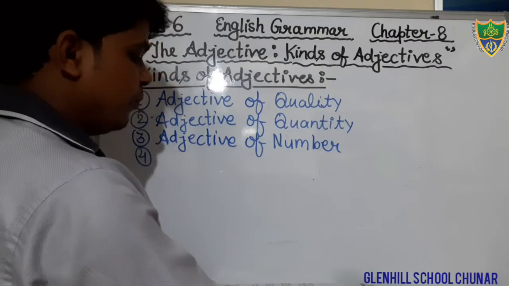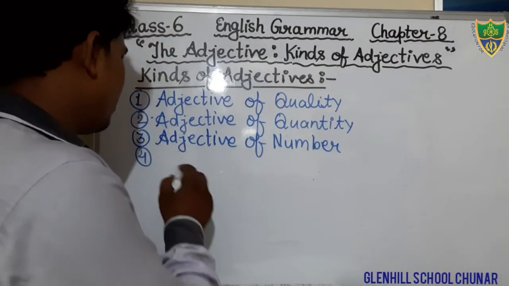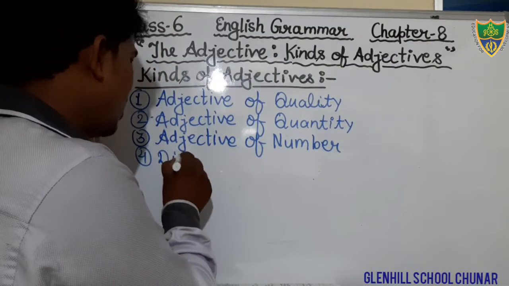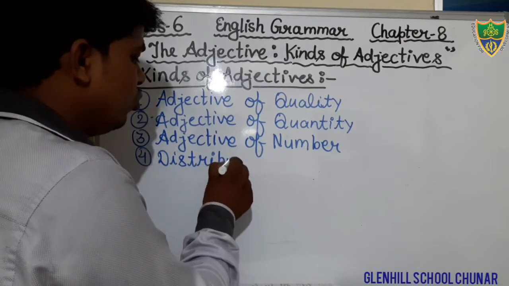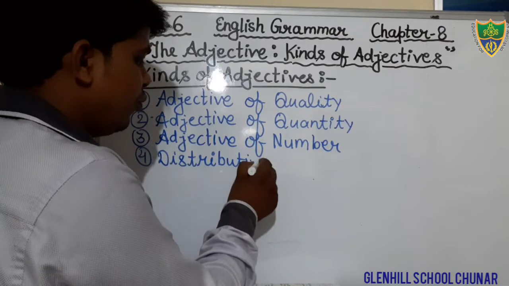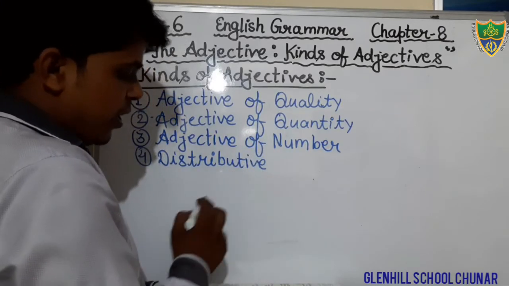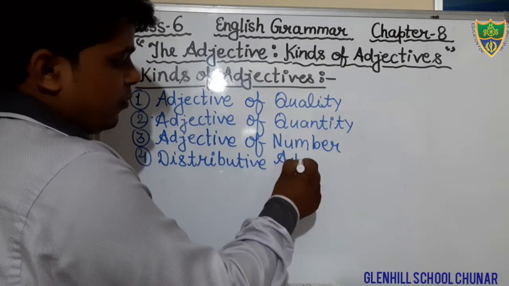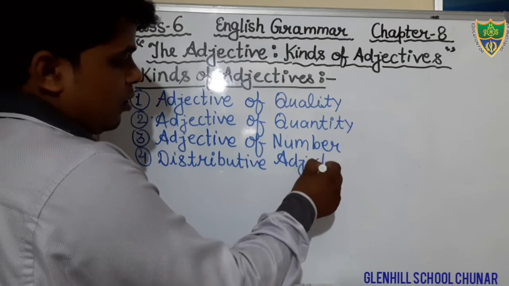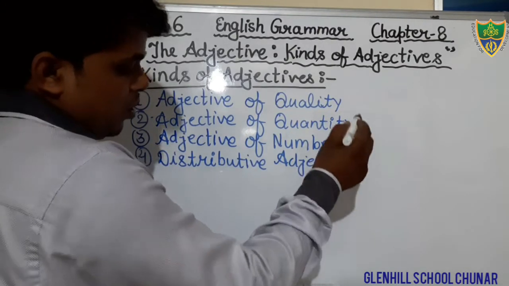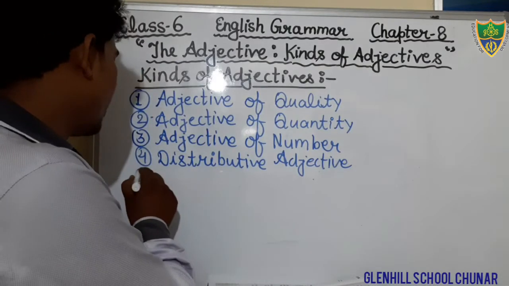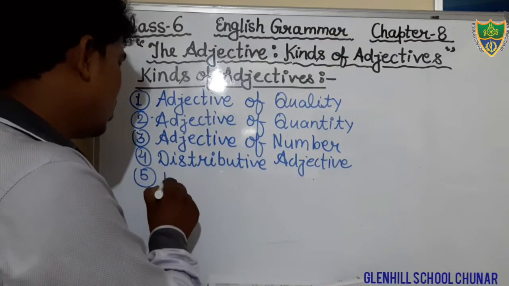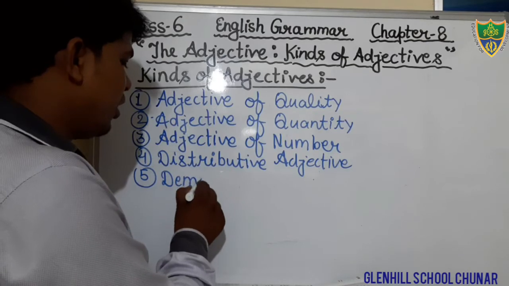Distributive adjective. D-I-S-T-R-I-B-U-T-I-V-E. Distributive adjective. And the next kind, that is demonstrative adjective.